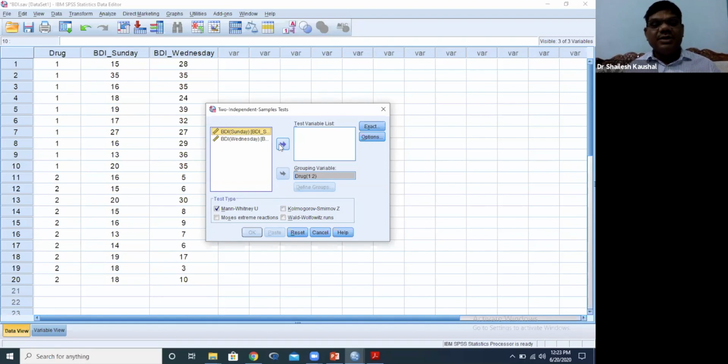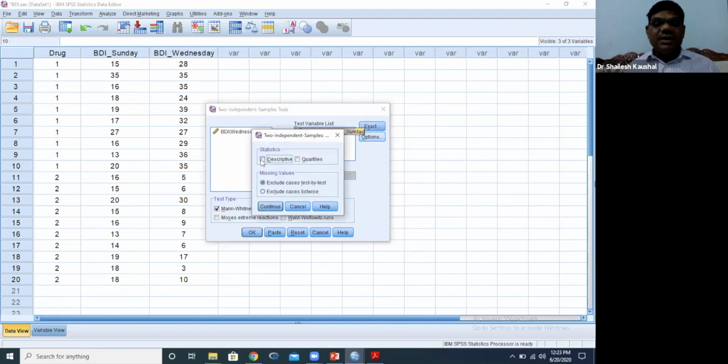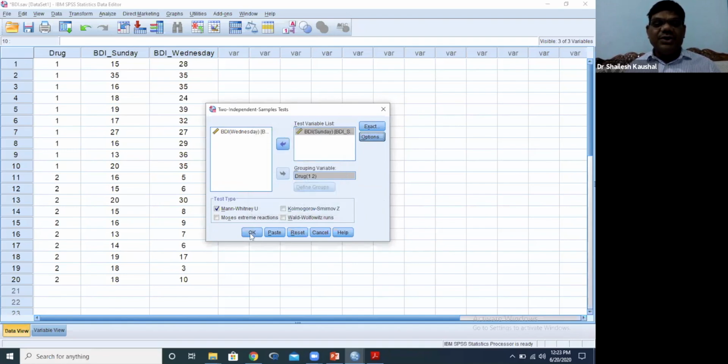I'm taking one by one. There are two variables, one independent variable and this one is the dependent variable. Now options, descriptive statistics, you can tick if you want, and then continue, and okay.